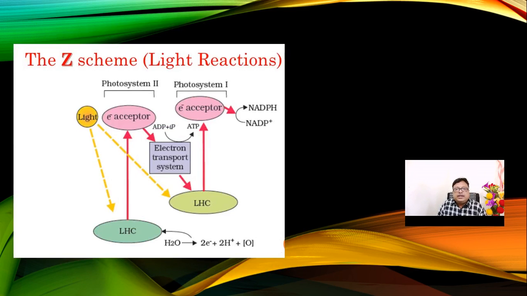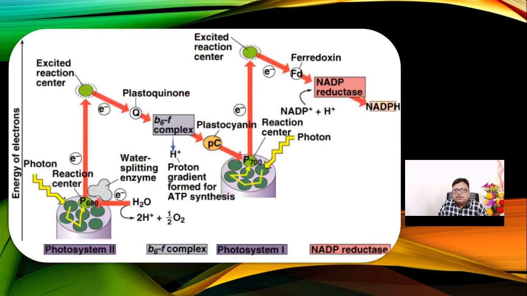It is also called the Z scheme of electron transport. Sometimes the question asks about the Z scheme. It is a zigzag scheme of electron transport, that's why it is called the Z scheme of the light reaction. It consists of photosystem 1 and photosystem 2, and depends on the light harvesting complex and the electron receptor, and from the light harvesting complex it goes to the electron acceptor ferredoxin. So this is called the Z scheme.